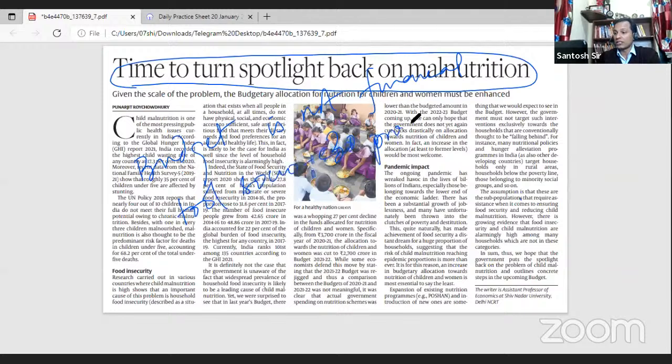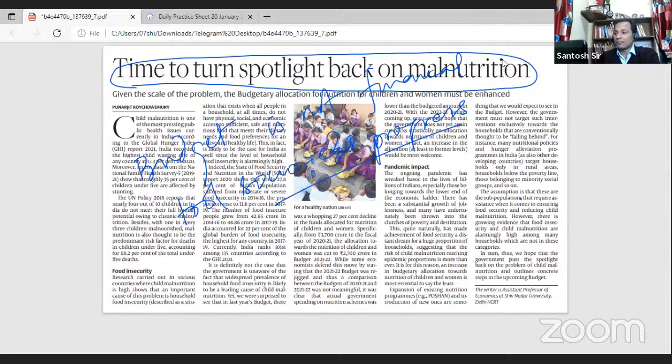It is a tool of socio-economic progress because it is through the budget that the fiscal policy of the government is decided. What is fiscal policy? The policy pertaining to revenues and expenditure, where the money which the government collects through taxes should be spent, whether on education or on the health sector, is decided by the budget. So this editorial is about why it is important to turn the spotlight on malnourishment.